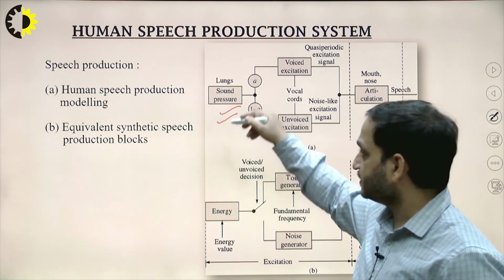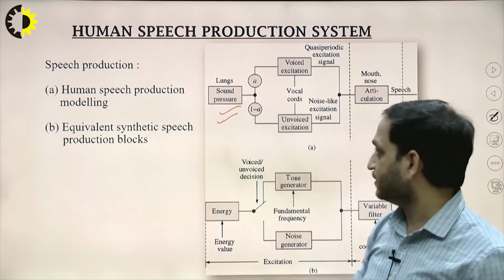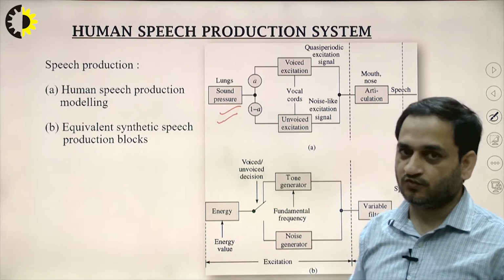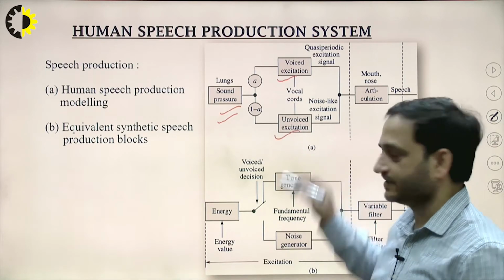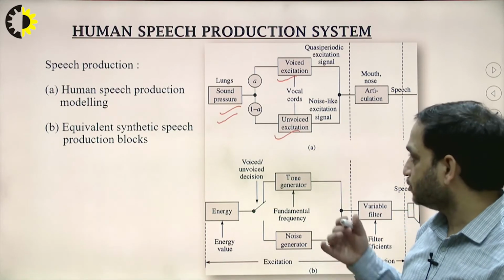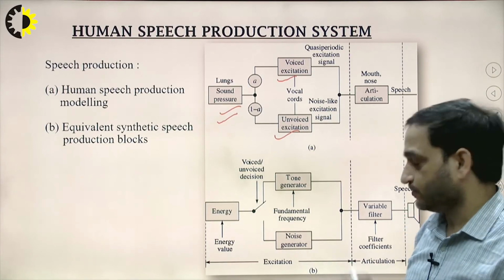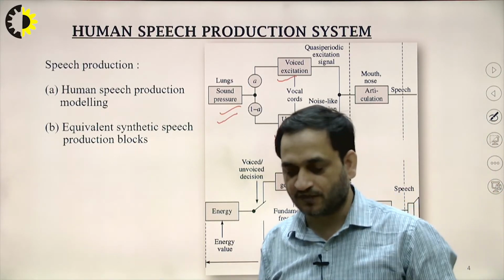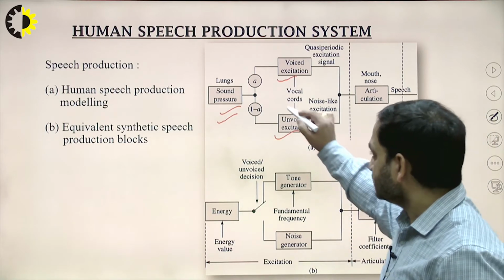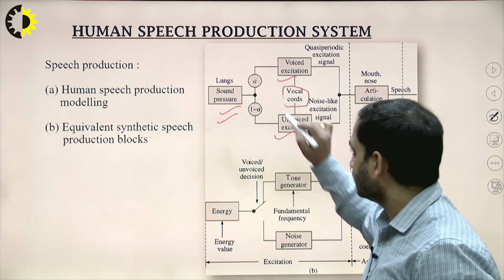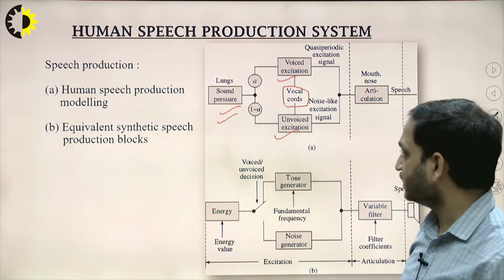So it means the source of human speech is the lungs, which generate the source of sound pressure. That sound may be in two forms, the voiced excited sound or the unvoiced excited sound. So two sounds are generated in that way. We will also discuss what the different types of voiced or unvoiced sounds are. This is obtained through the vocal cords.